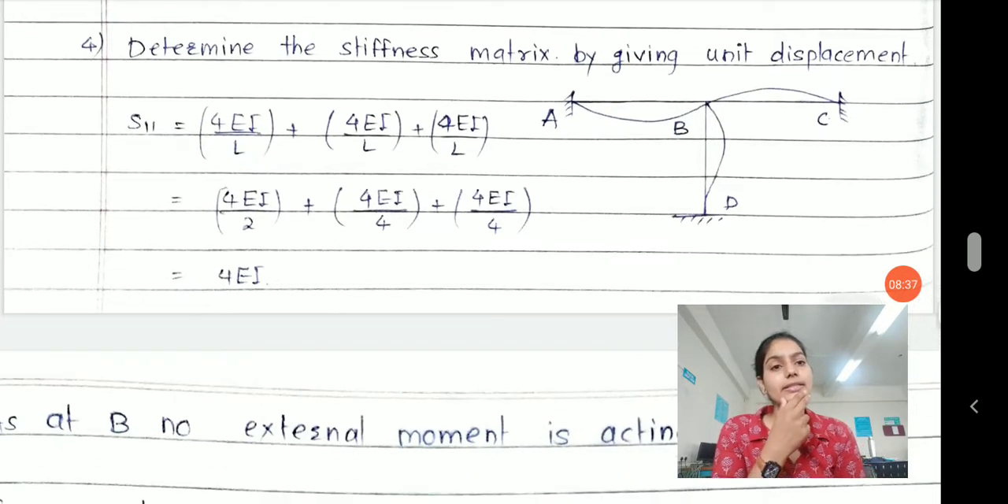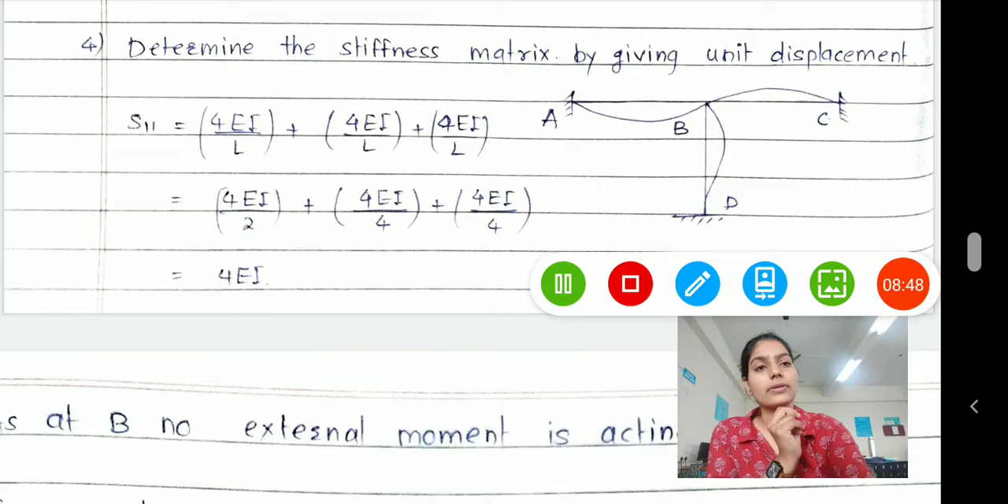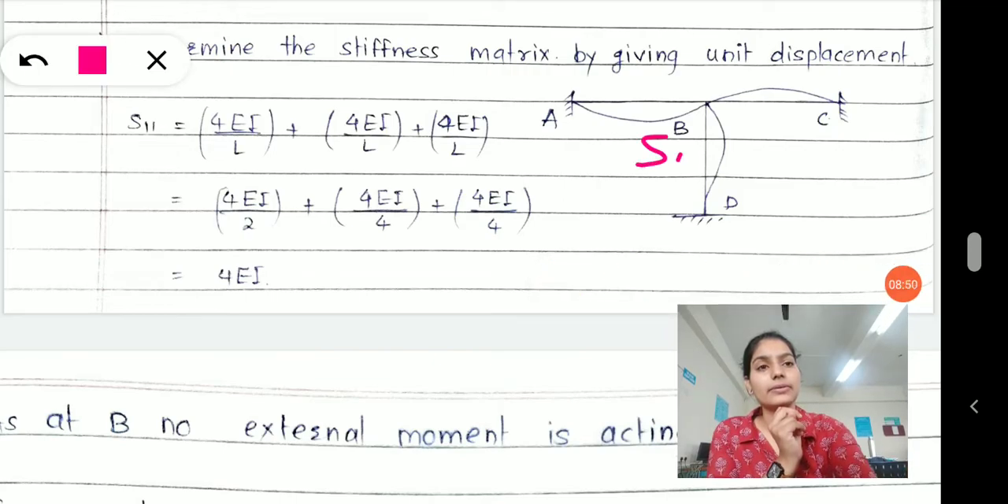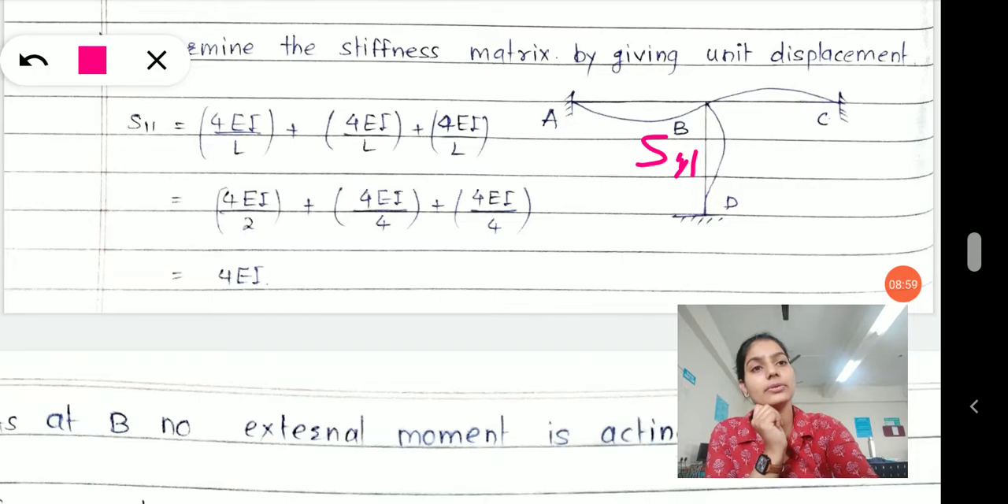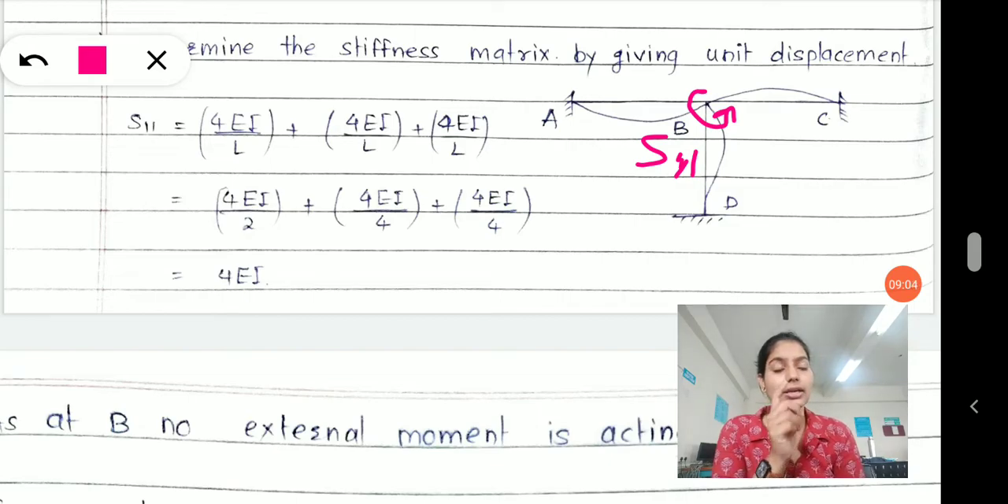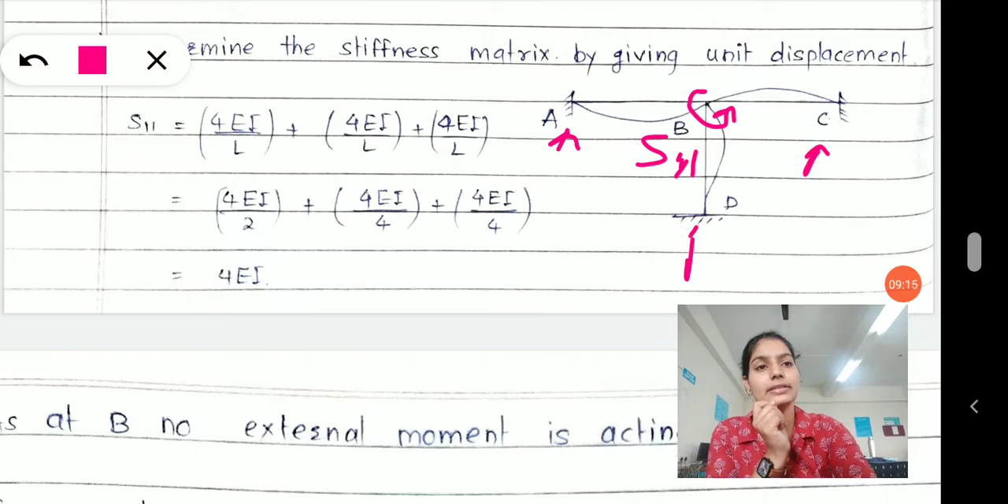Yes. Now in the next step, you are supposed to determine the stiffness matrix by allowing a unit displacement. So here S11 will occur. Now the question is, why only S11? See, if I give a unit rotation here, anti-clockwise, if I say theta b is a 1 unit displacement I have provided at theta b, then you have to check its effect at support A, at support C, and at support D.